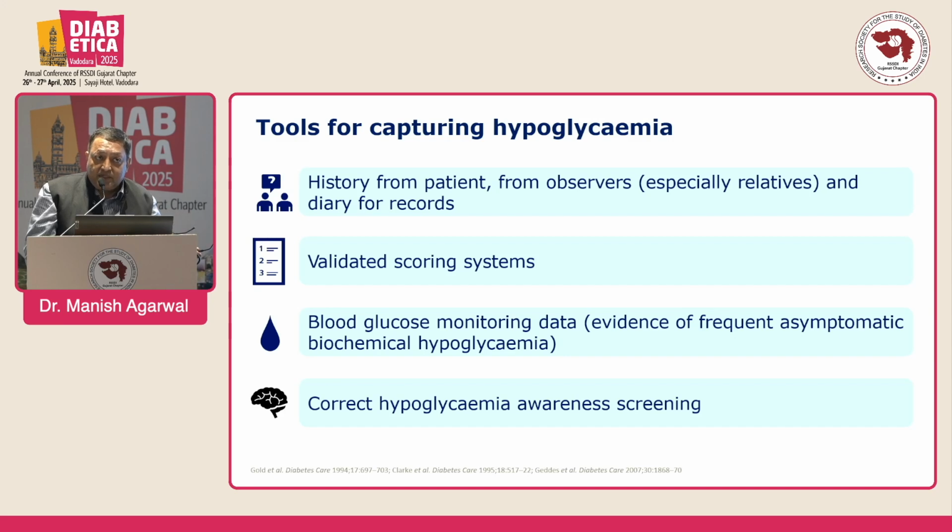If the patient is unconscious, or has dementia or cognitive decline, we should take the history from the patient's relative, spouse, diary records, or validated scores, as I have discussed previously, along with blood glucose monitoring data, asymptomatic biochemical hypoglycemia, and a hypoglycemia awareness screening program. Provide a checklist for screening acute and chronic complications.